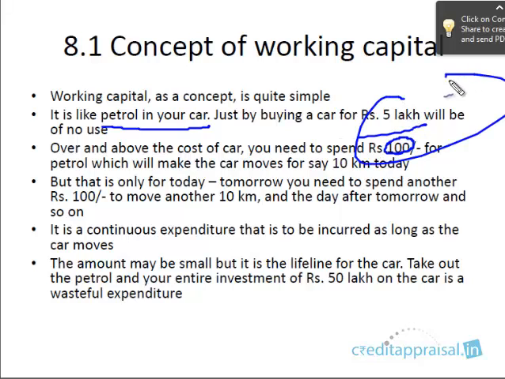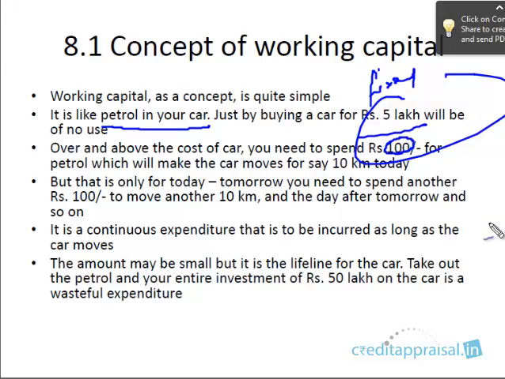So this is what we call a fixed cost, and this is what we can call a running cost. Because it's a running cost, this 100 rupees will make the car move only for today, maybe for 10 kilometers. Tomorrow we need to spend another 100 rupees to move it another 10 kilometers, and the day after another 100. So it is a continuous expenditure, a recurring expenditure, and that's what I mean by a running expense.